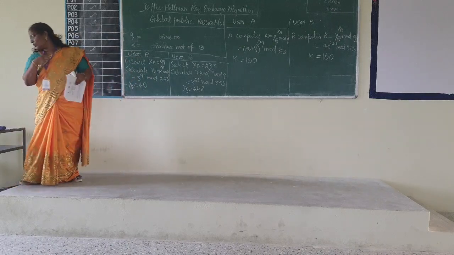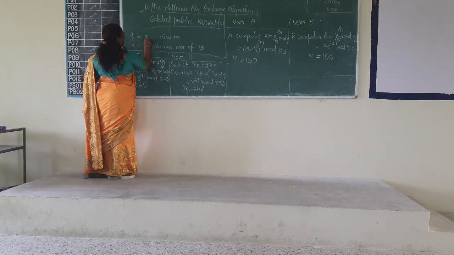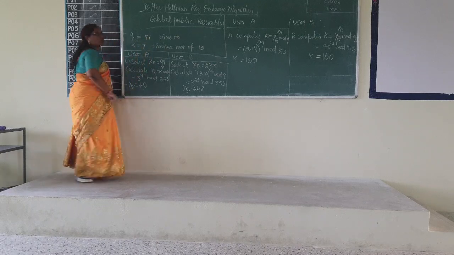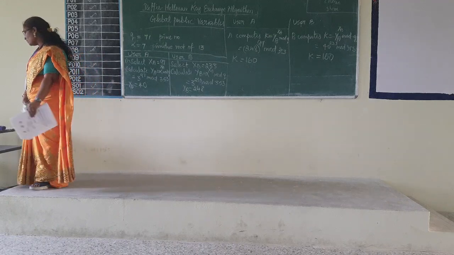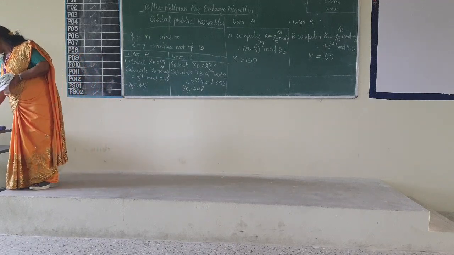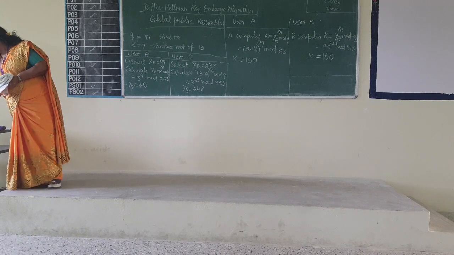Q is equal to 71 and the primitive root alpha is equal to 7. This is the given data for you.